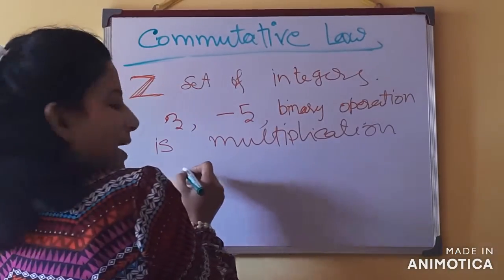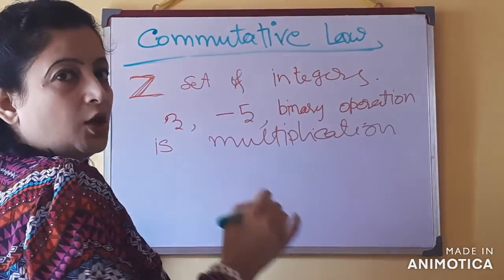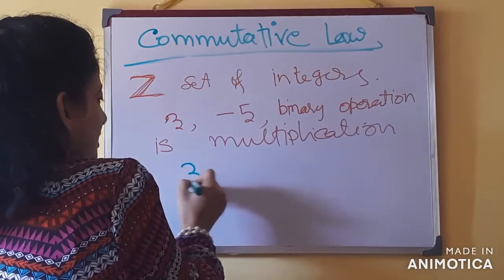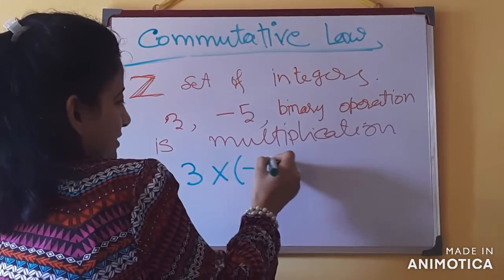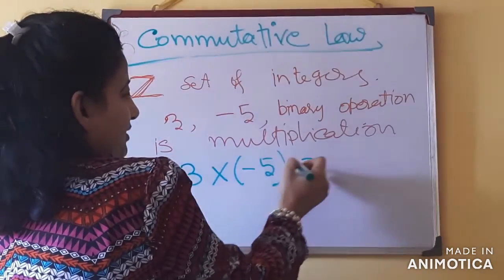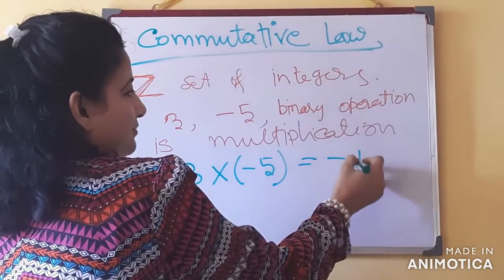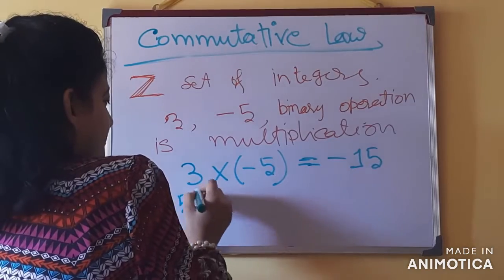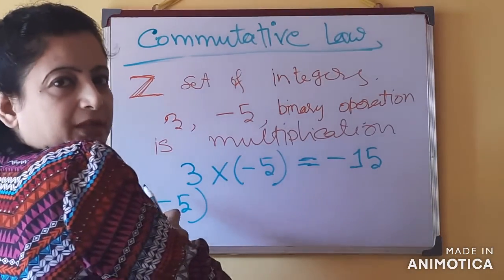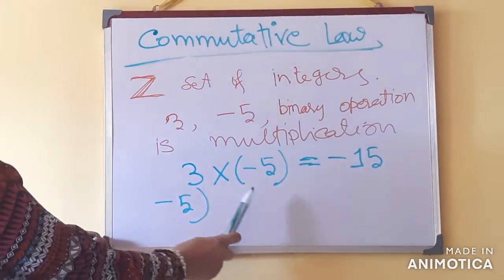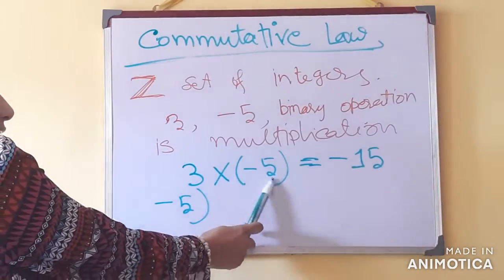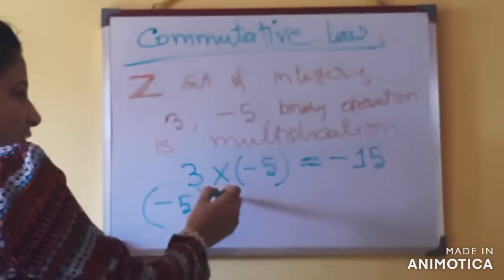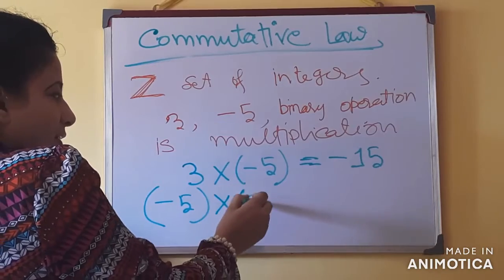Now see, as per the law, we write 3 times minus 5. It gives the result minus 15. And again I am changing the position of the elements. Minus 5 first, then the multiplication sign, then 3.